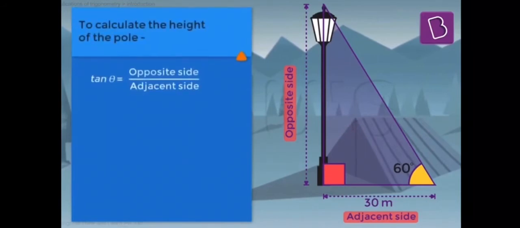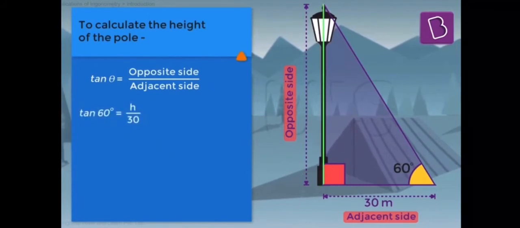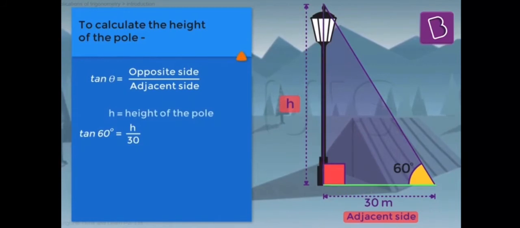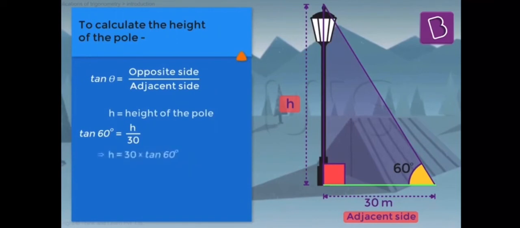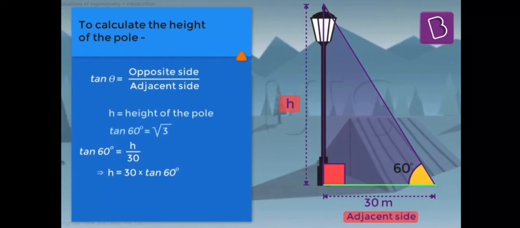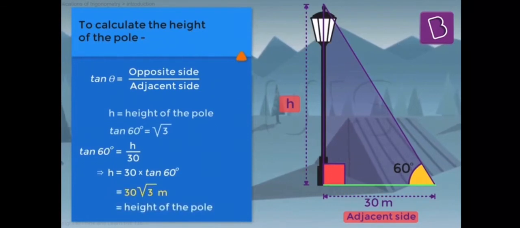In this case, we measured our theta to be 60 degrees. So, you will get tan 60 is the height of the pole, let's say h, divided by this distance, which we measured as 30 meters. So, tan 60 is h by 30 meters, so h will be 30 into tan 60 degrees. Tan 60 degrees, you know, is root 3. So, the height of the pole is 30 root 3 meters. And we have our answer.